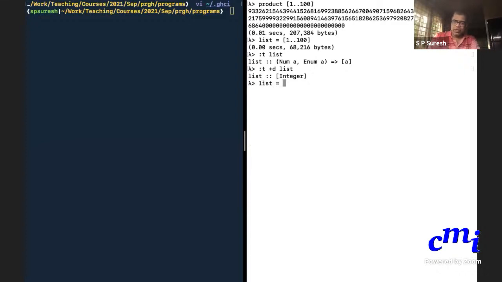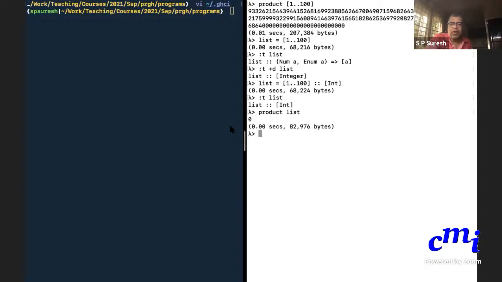I can say list equals 1 dot dot 100 and put 2 colons and say list Int. This forces the list to have type list Int. Now if I ask for the type of list, it will say list Int. Now if I do product of list, instead of saying product of 1 dot dot 100, because list is 1 dot dot 100, will I get a wrong value? Yeah, I'll get a 0 value because it goes over the bound.